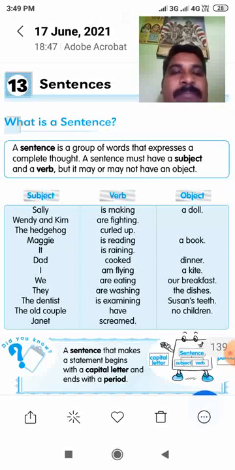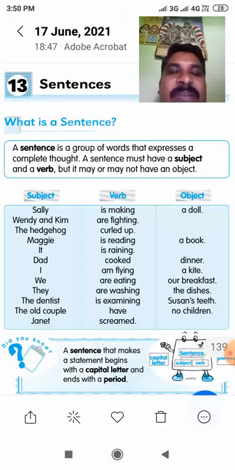Through this class, today we are going to see kinds of sentence. Before that, I am going to explain what a sentence is, and then I'll continue with kinds of sentence.